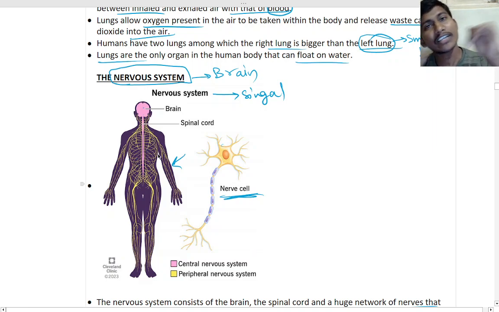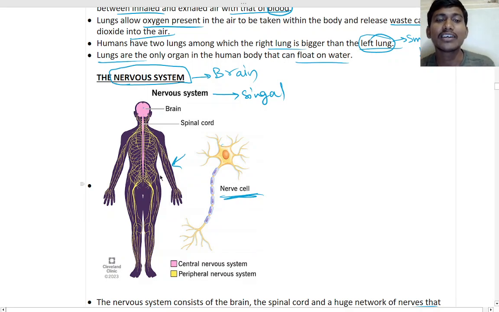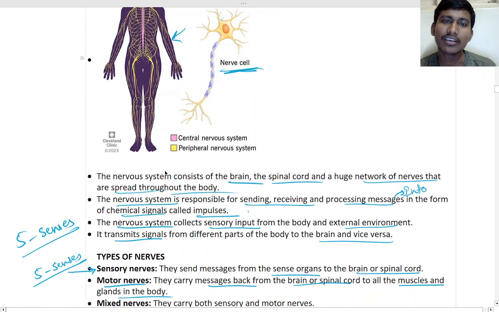Peripheral means it is everywhere in the body. This yellow part is the peripheral, throughout the body. It will not process the information, it only sends the signal. The processing happens in the brain and the spinal cord.